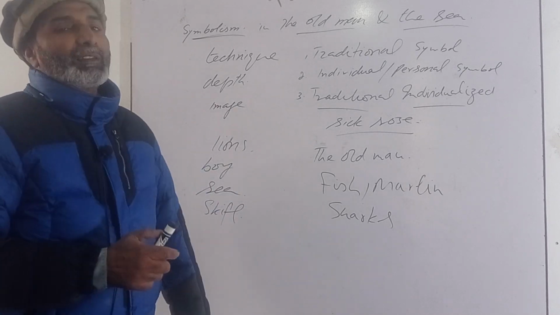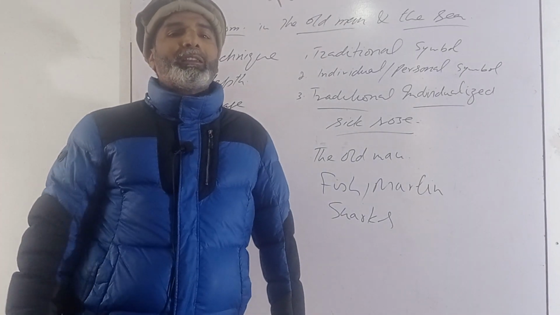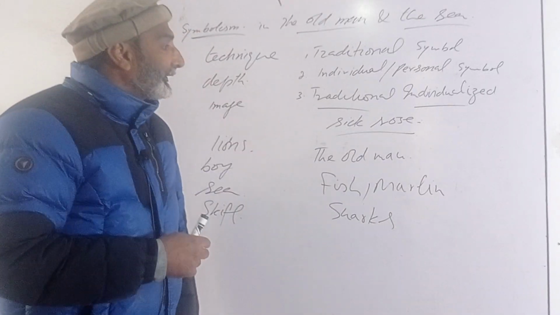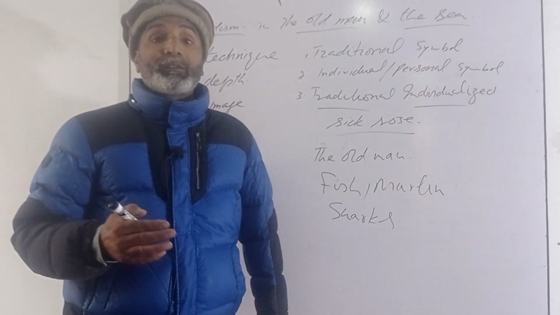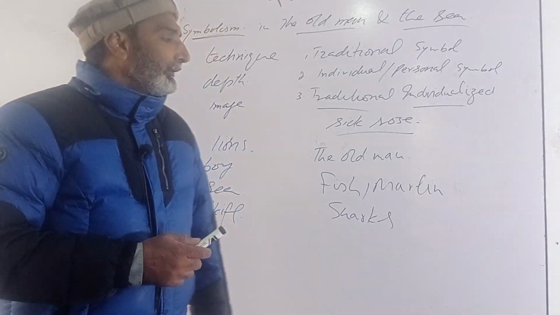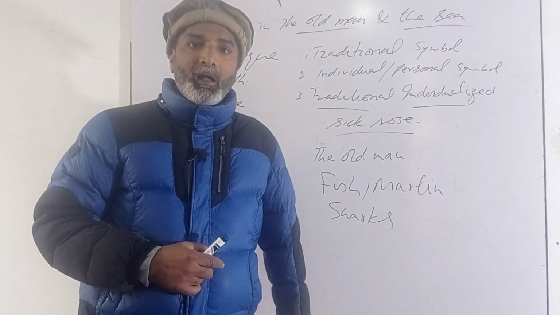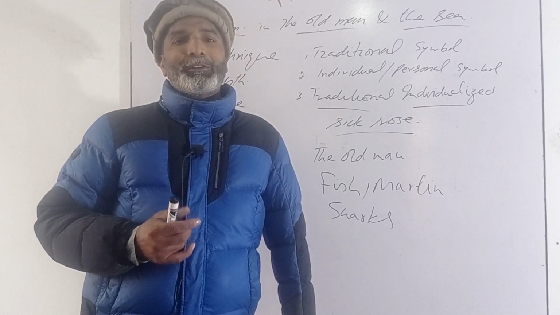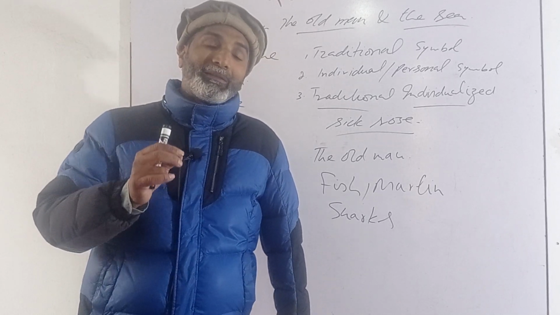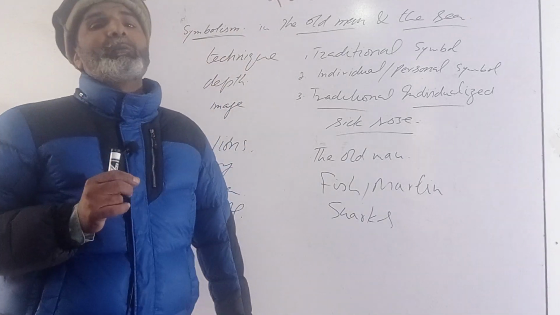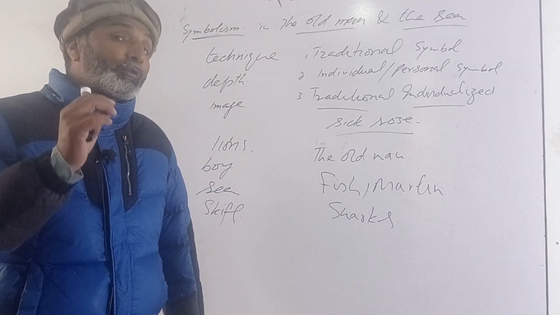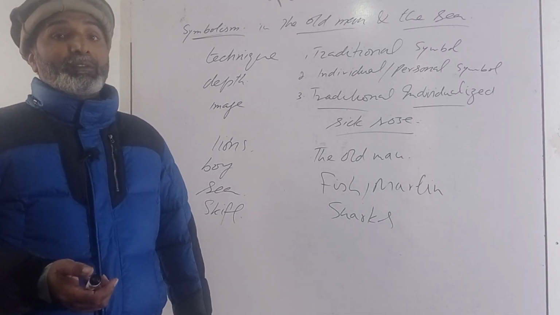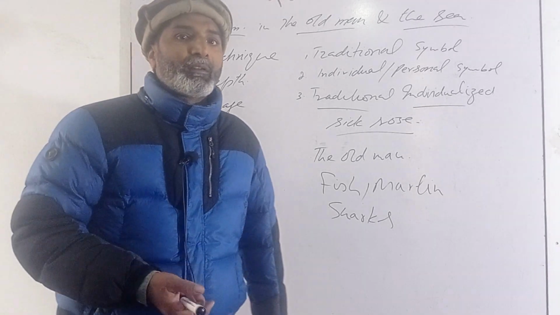So these are some of the symbols which are used in this novel. There are many examples of symbolic narration. For example, the old man says to the fish, "Fish, I will show you what a man can do and what a man can endure." It is an example that man's real aim is not simply to kill the fish. His aim is to show the fish what man can do. So this is a symbolic utterance.